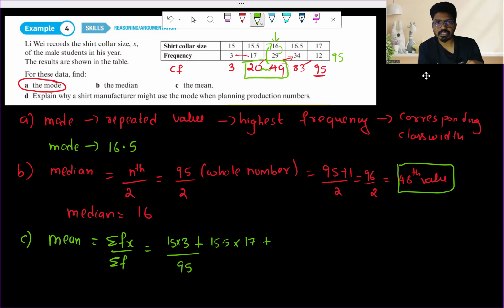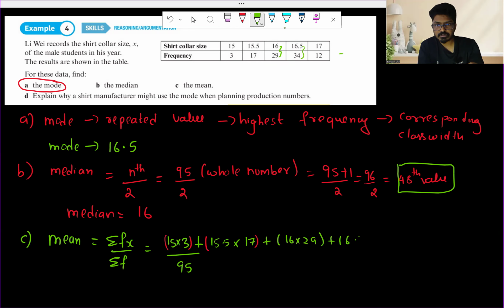plus 16 times 29. If you have doubt, you can just erase this point, and then you can see it very clearly. And then you can use parentheses between each of these. Okay. And then we have next 16 times 29, and then 16.5 times 34, and then plus 17 times 12. Whole thing divided by 95. You can use parentheses everywhere.